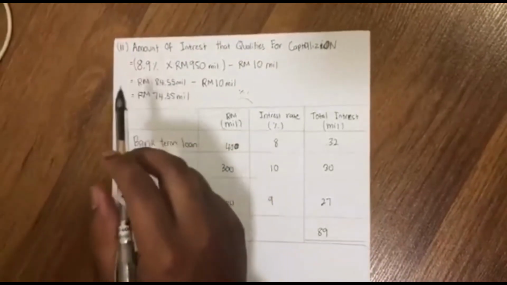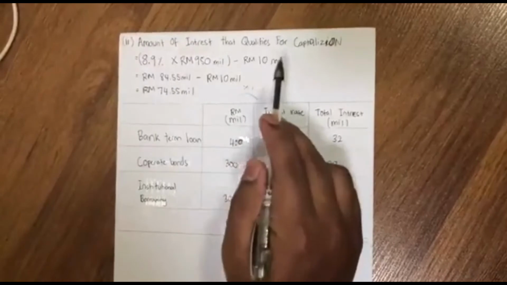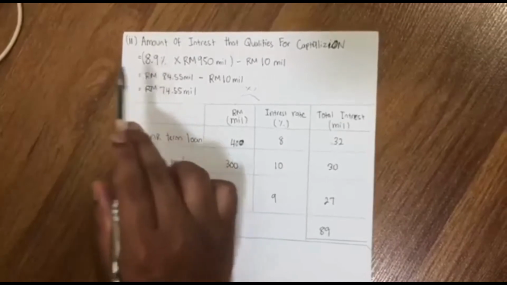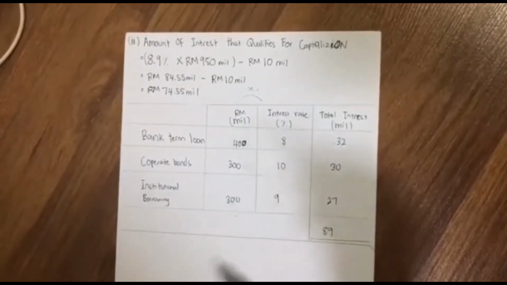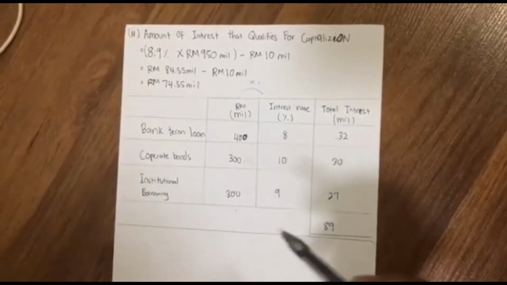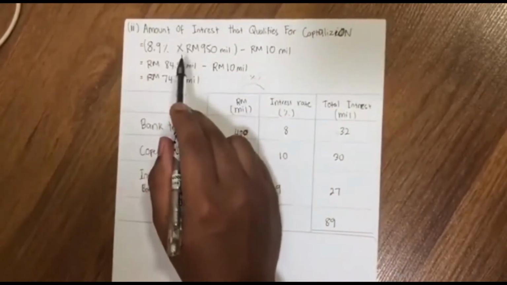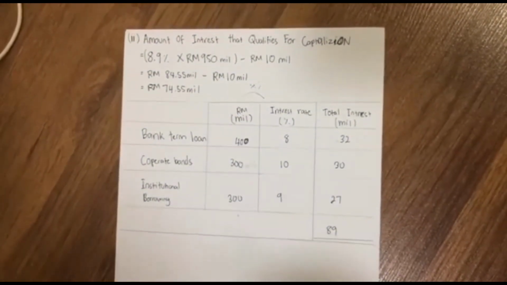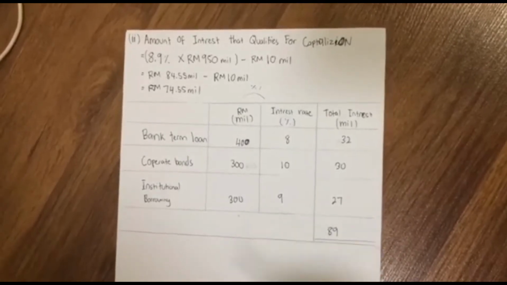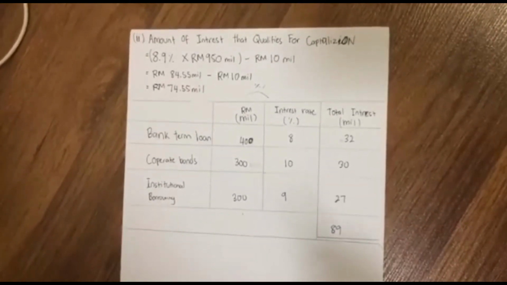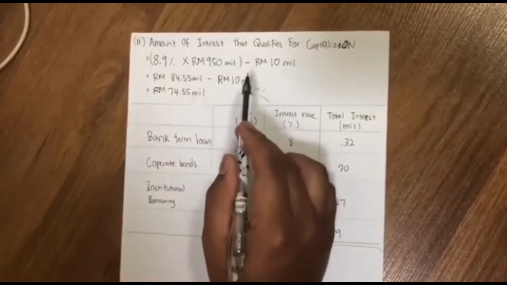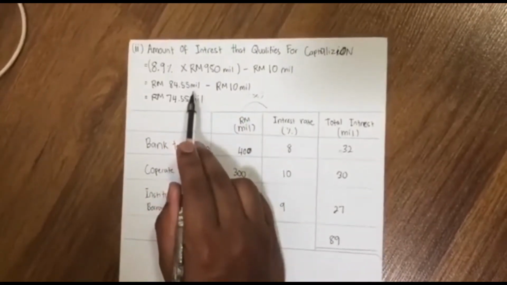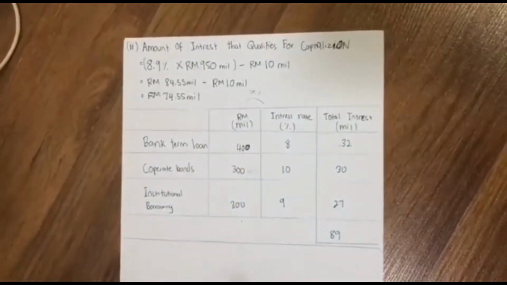Okay, now question 2, the amount of interest that qualifies for capitalization. The 8.9% we got at question 1 is the total of weighted average times interest rate. Then we multiply it by 950 million. We get the 950 million from the question, which is the estimated cost of the project. When we multiply it, we will get 84.55 million ringgit.